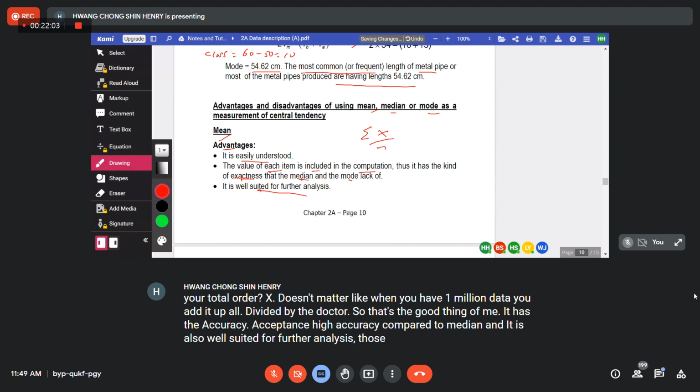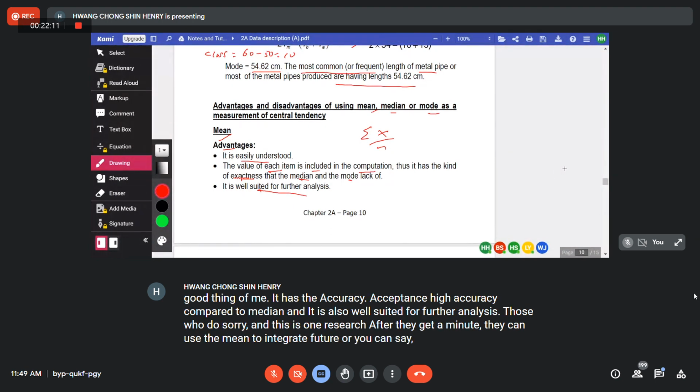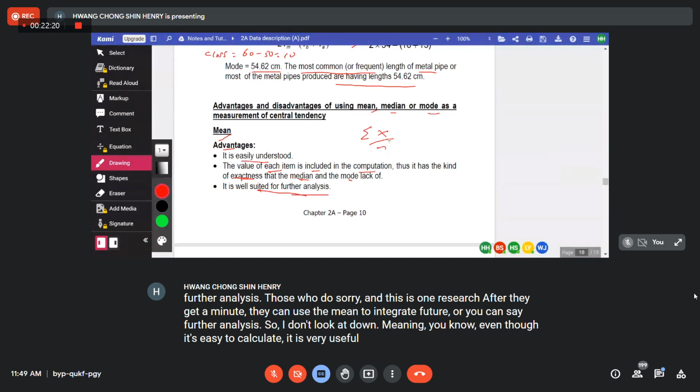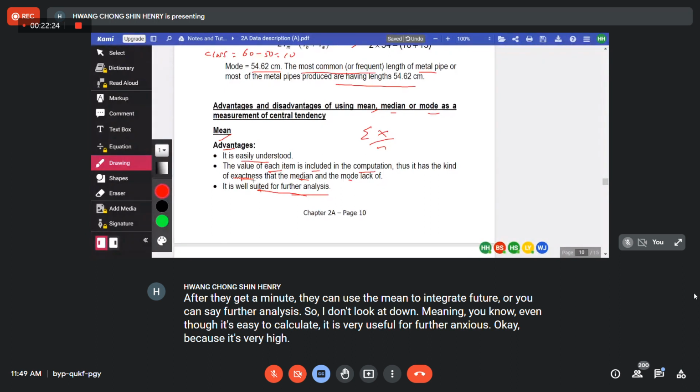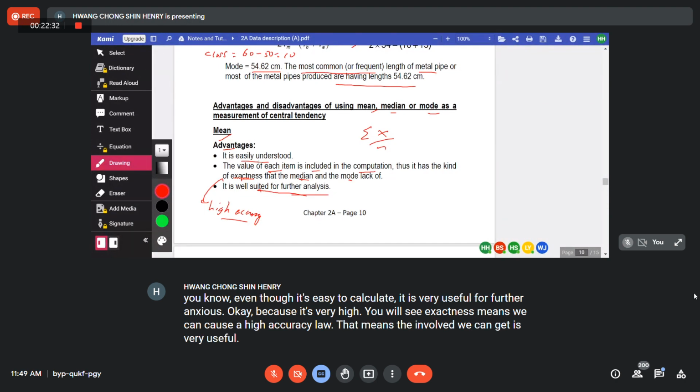Those who do survey and analysis research, after they get the mean, can use it for further analysis. So don't look down on the mean, even though it's easy to calculate, it is very useful for further analysis. Exactness means high accuracy, which means the information we get is very useful.